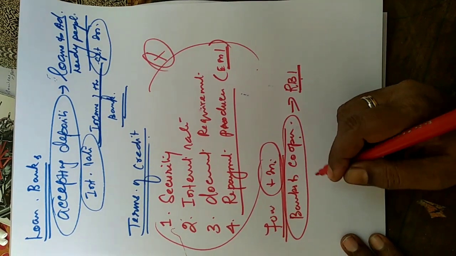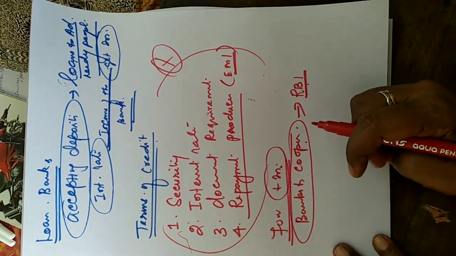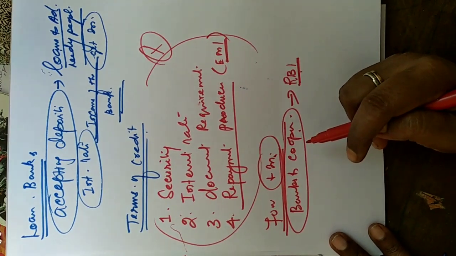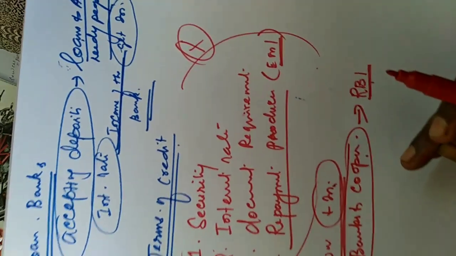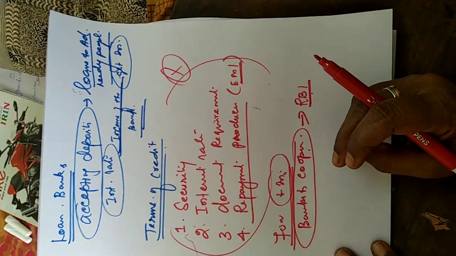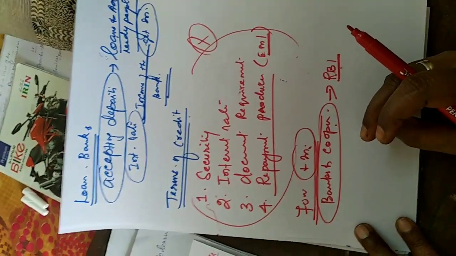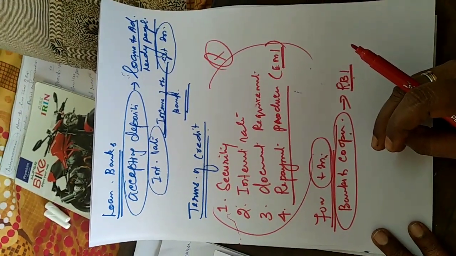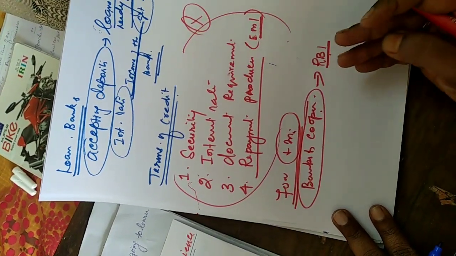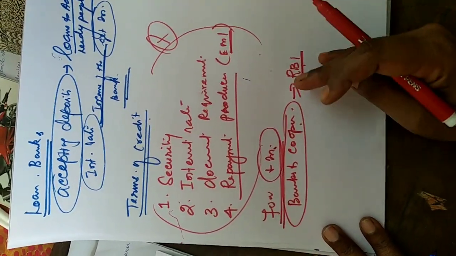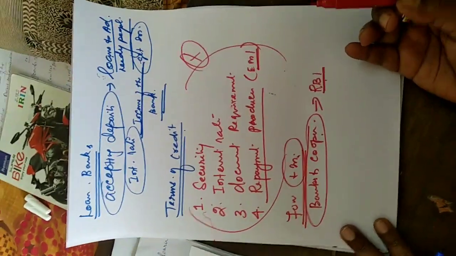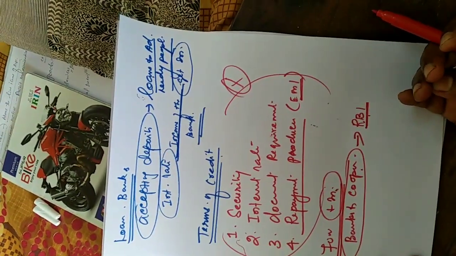So why do most of the poor people go to the informal sector? First, in most places banks are not available. Second, banks need security. Third, formalities are more in the banking sector, but this kind of thing is not there in the informal sector. Even neighbors, known people, can get loans without security from moneylenders. Formalities are very, very less.